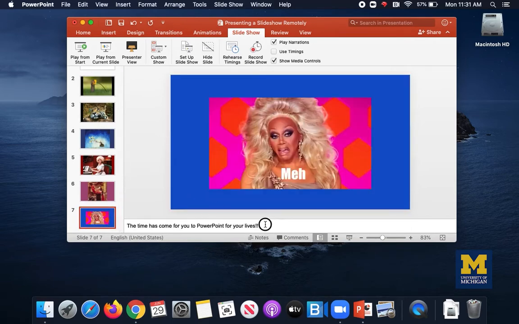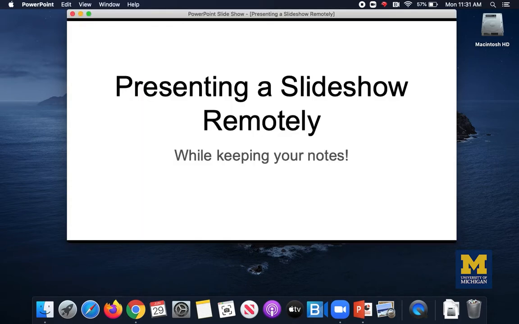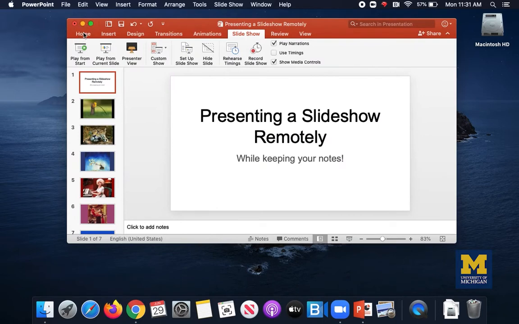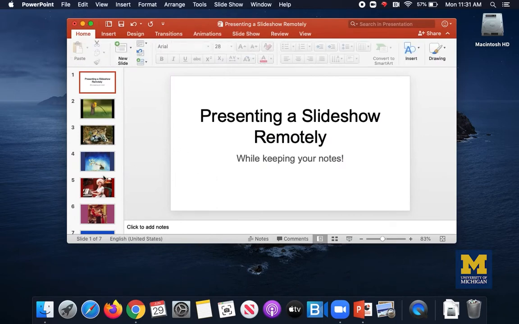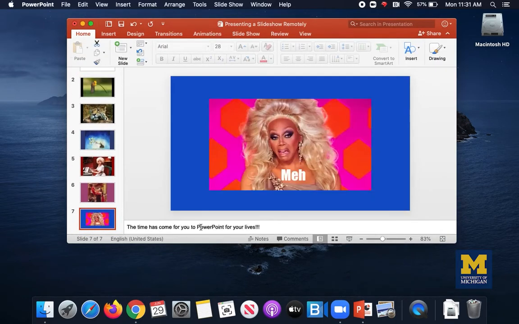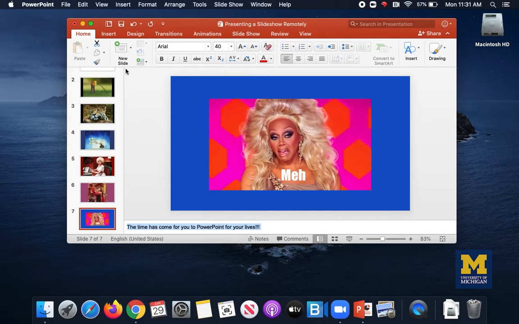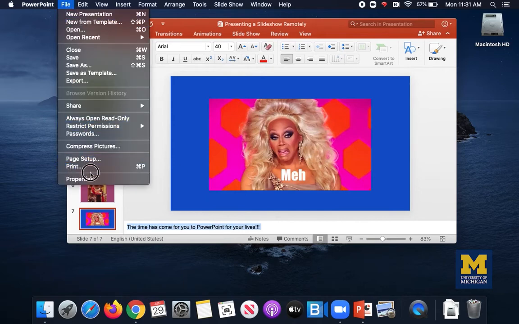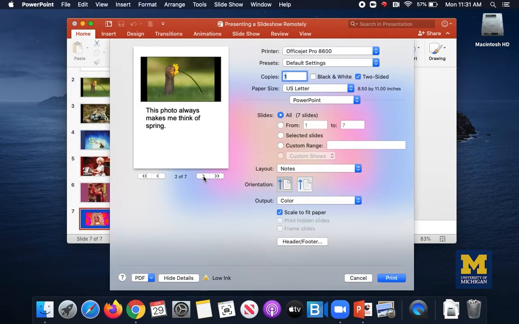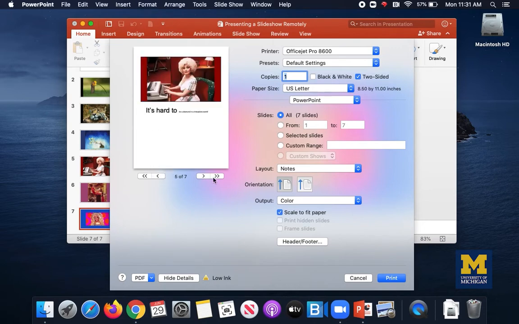So I'm going to go to my slide, I'm going to go to my notes, and then, oops, I accidentally went into presenter view. Let me go to my home screen. I'm going to go to the slide that I need to change the size on. I'm going to select all the text, make it a larger size text. It doesn't change on this screen, but when I go back to my export as print, guess what's going to happen? Now that text is bigger. Okay, now there's one slide where it was a little smaller than it meant to be. I'm not going to fix that right now.